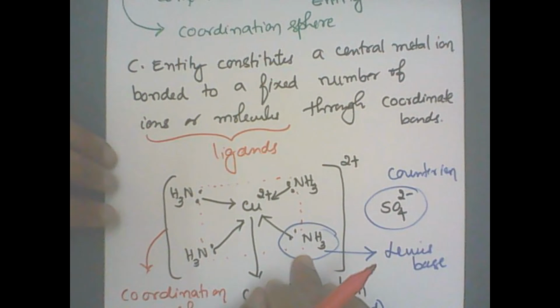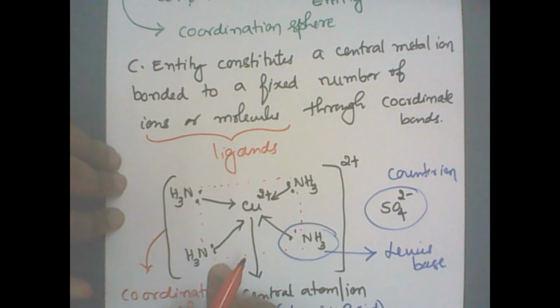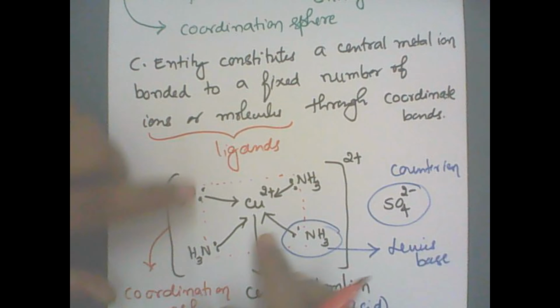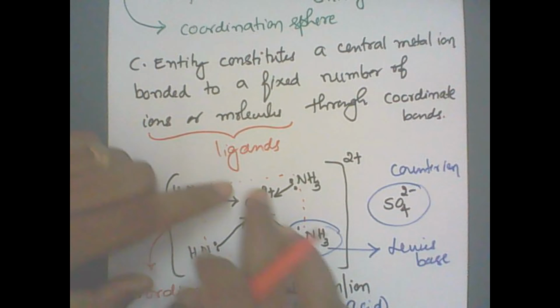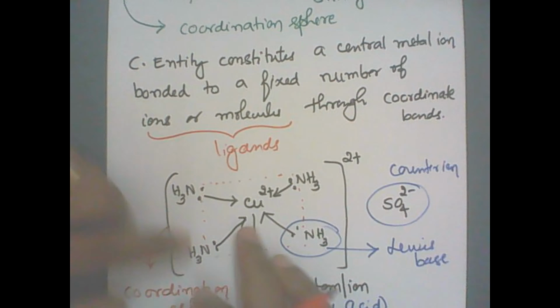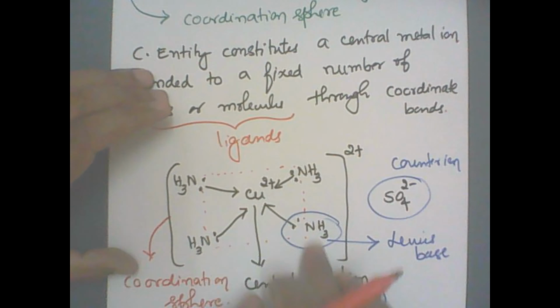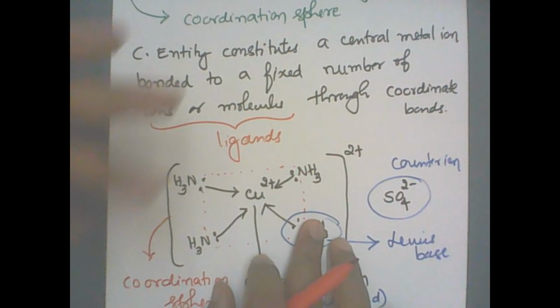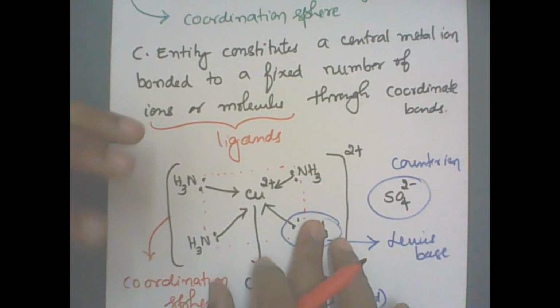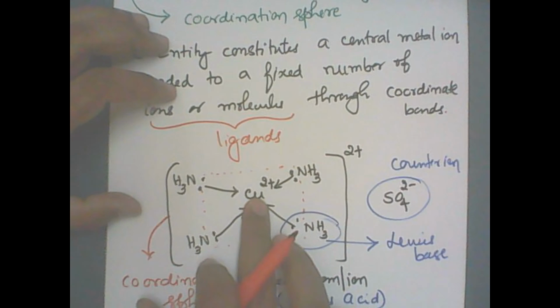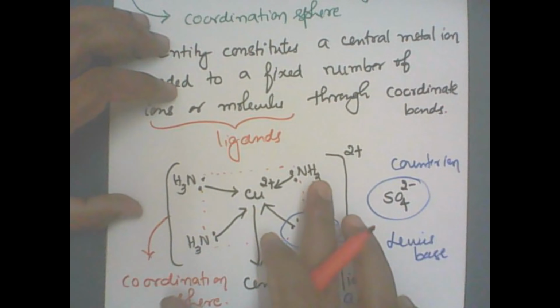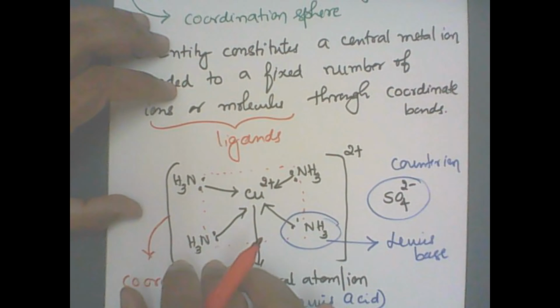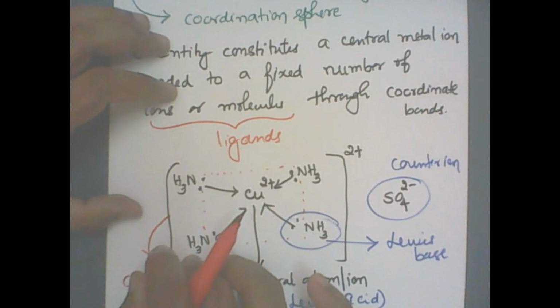Now if I connect the ligands like this, I'll get a particular shape. That means ligands bonded to the central metal atom give a definite geometry. In this case, square planar geometry. It can be some other complexes like tetrahedral, octahedral also. Clear? So you have studied here central metal atom, counter ion, ligands, and the coordination sphere.